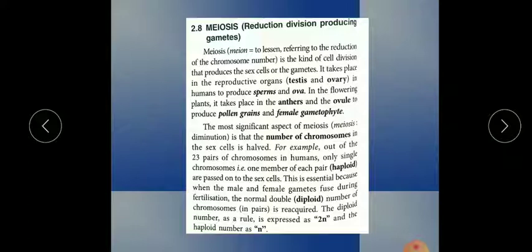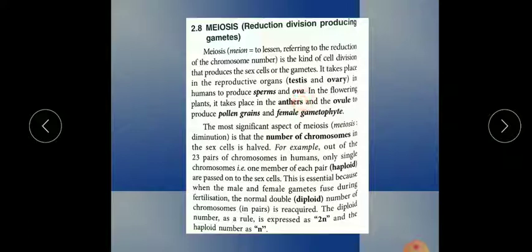It is a cell cycle that produces sex cells or gametes. So it takes place in the reproductive cells. As you know, in males the reproductive organ is the testis, whereas in females it is the ovary. The testis produces sperms and the ovary produces ova cells or egg cells.